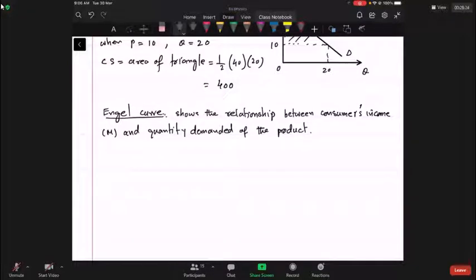So if we plot income and quantity demanded against each other, we will get the Engel curve.